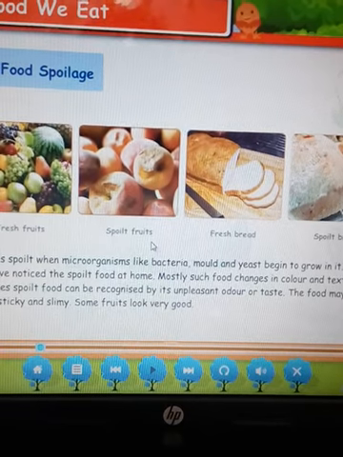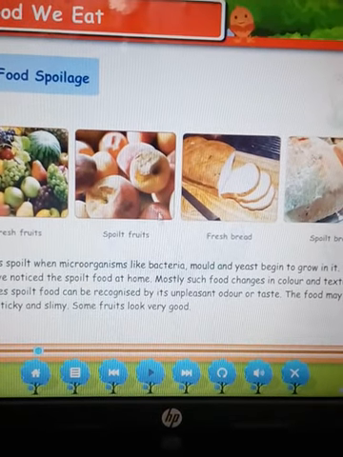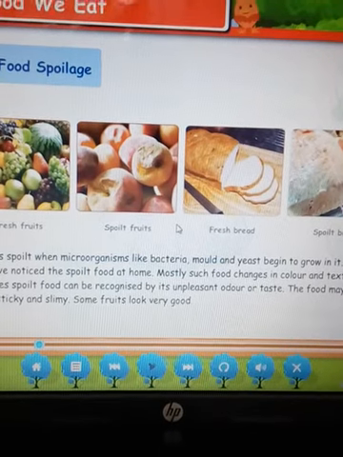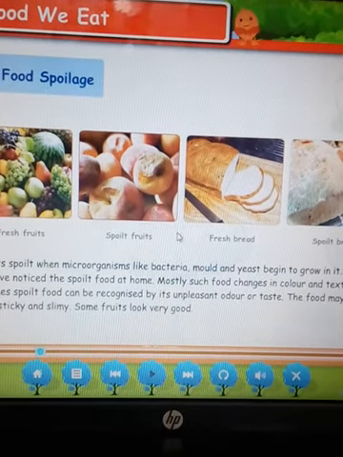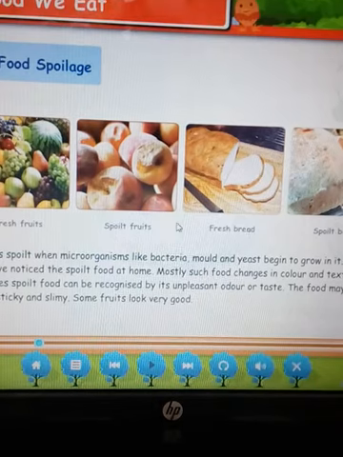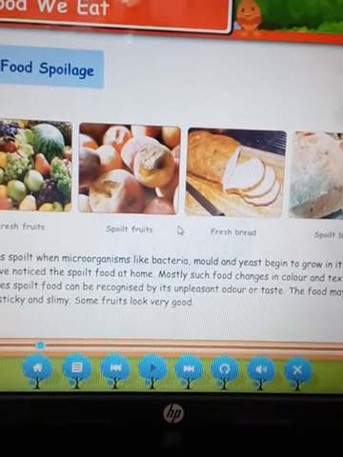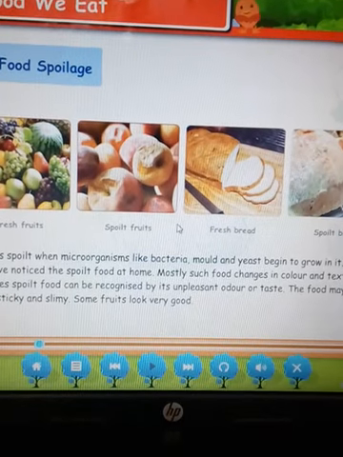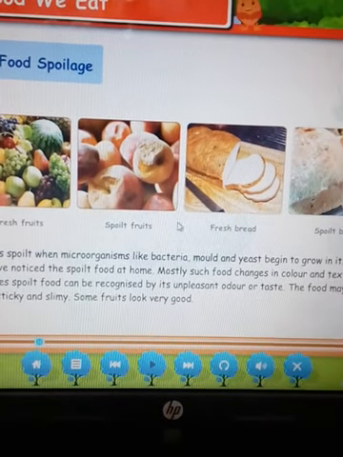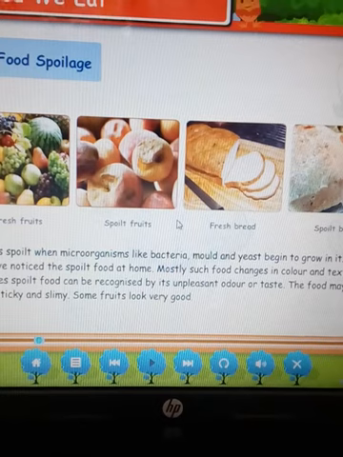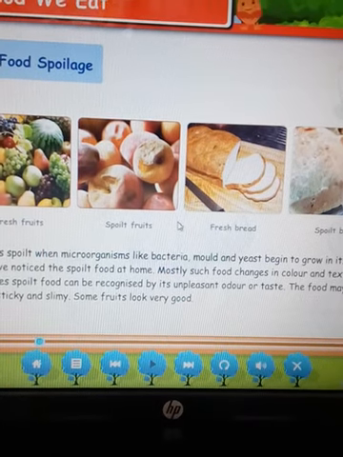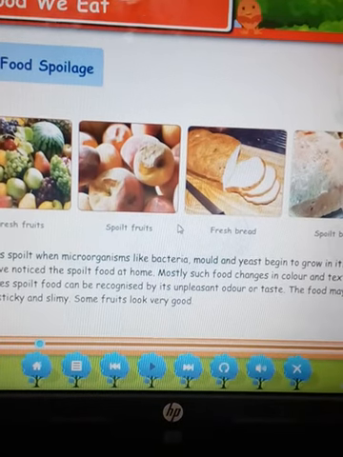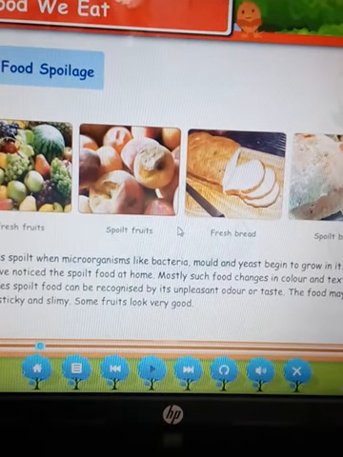Consuming spoiled food is harmful and can result in serious illness and fatal consequences. It means if we eat this type of rotten food item or food item which has bacteria, mold or yeast, means fungus kind of things, it is very harmful for our health. So we need to preserve food, and we need to eat not only preserved food, we need to eat fresh food items also.